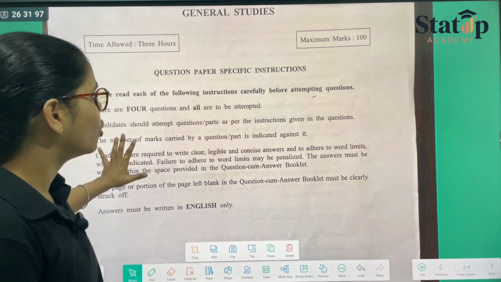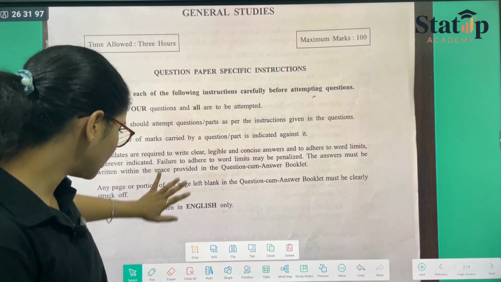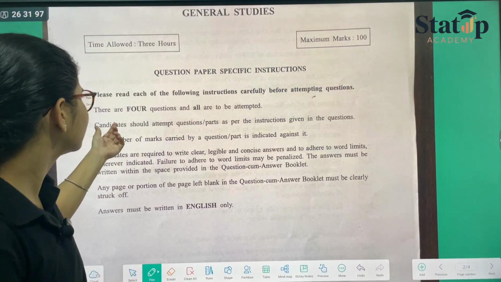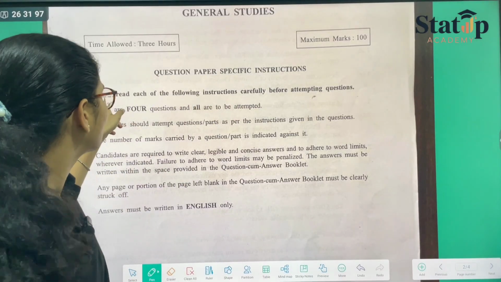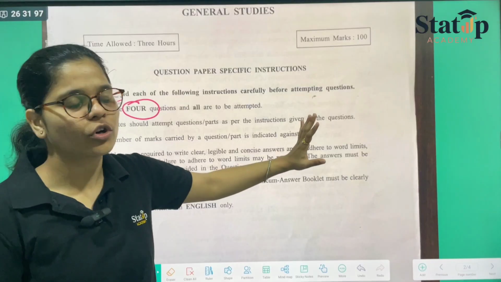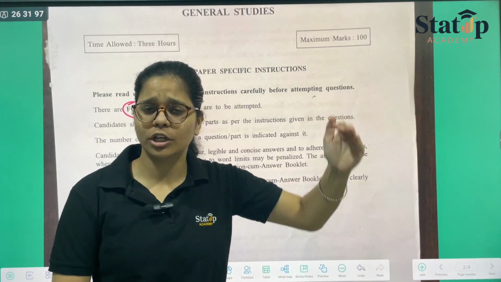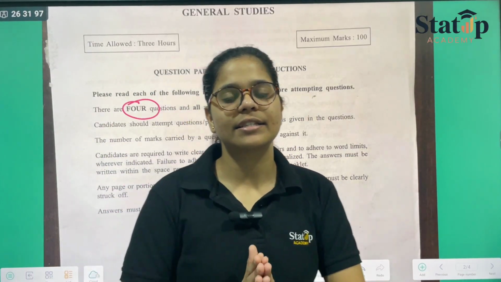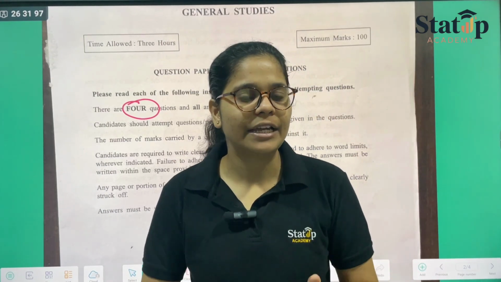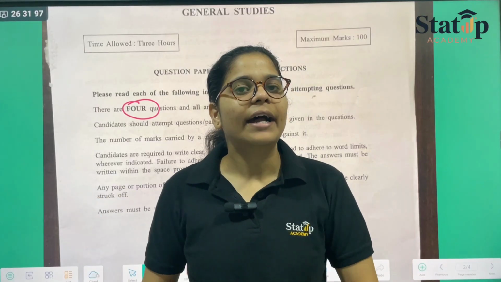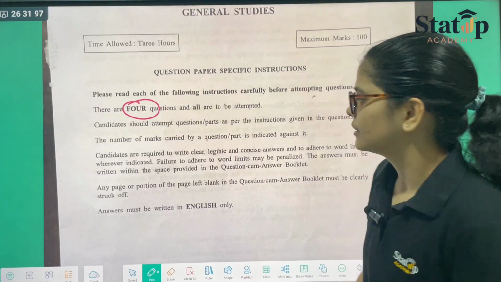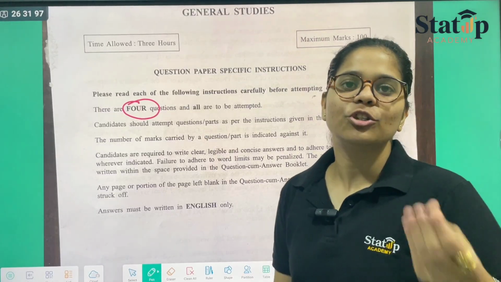So these are not the options, these are basically the instructions. They are saying that 4 questions are to be attempted. Here 4 questions are there, and there is no internal choice or external choice, all the questions are to be attempted. The basic thing is that you should attempt all the questions so that at least a point could be gained. Even half a mark can add up to a great result during the declaration. But that point should be relevant.